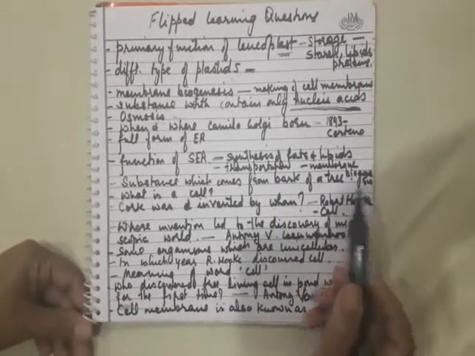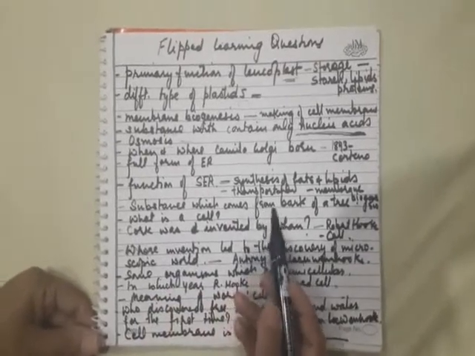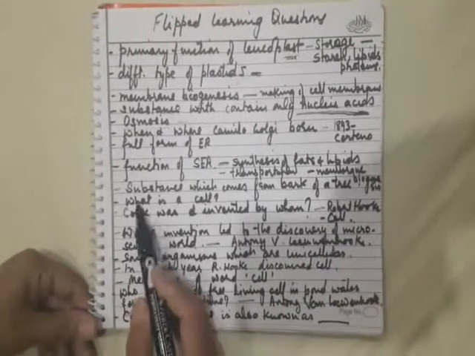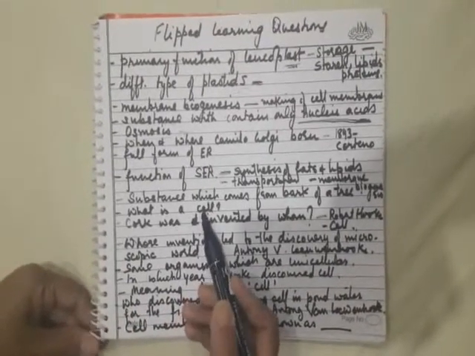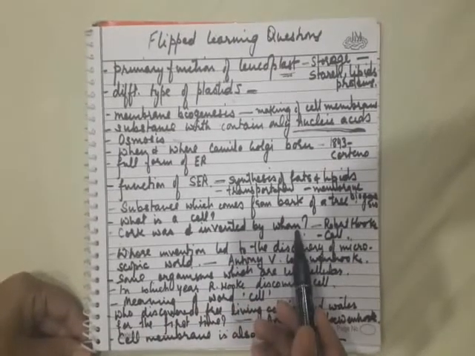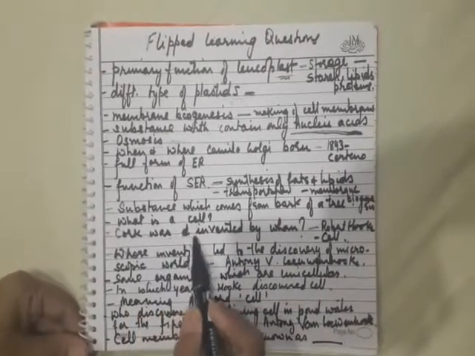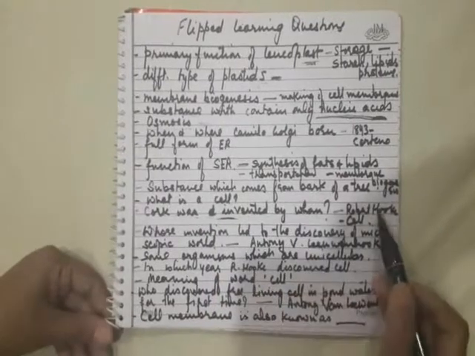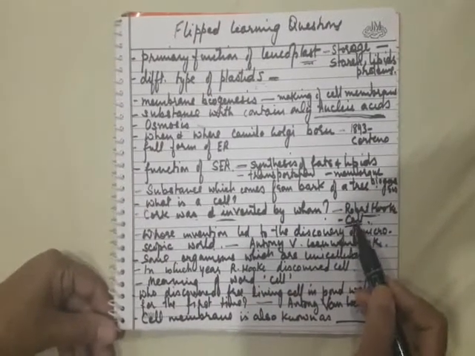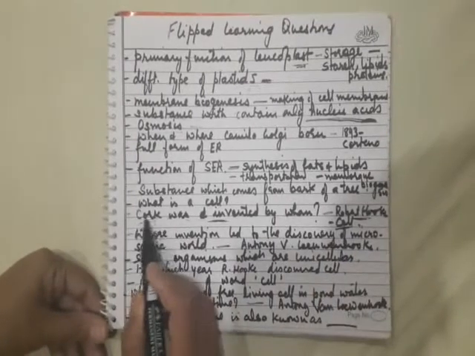of the cell membrane. The substance which comes from the bark of a tree is cork. What is a cell? A cell is the basic structural and functional unit of life. Cork was invented by whom? Cork was actually discovered, not invented. It was discovered by Robert Hooke while he was studying the cell, small compartments from the cork.